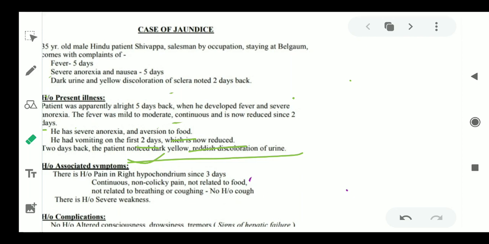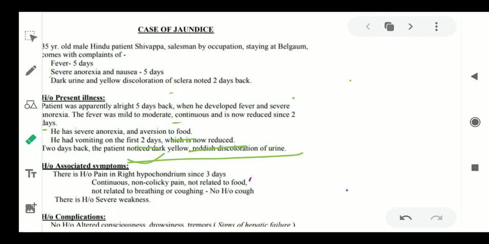There is history of severe weakness. So pain is there and weakness is there, severe weakness. Okay, but the pain is not related to food, but you have to tell what type of pain. You have to give a detail on the type of pain, and there is nothing related to coughing or breathing. Okay, then comes history of complications.